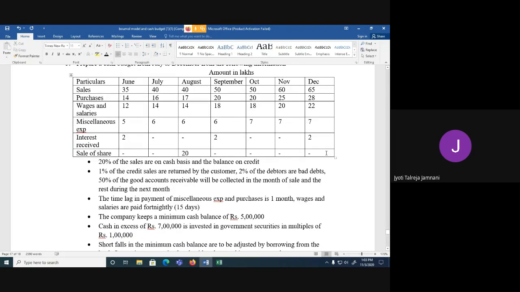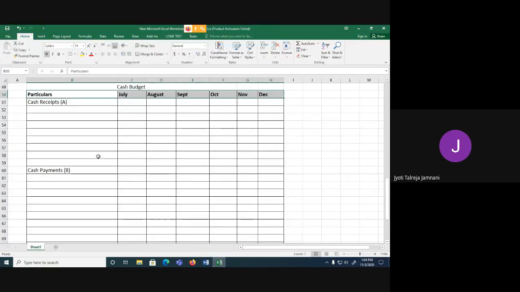They've given you sales, purchases, wages and salaries, expenses, interest and sale of shares. So 20% of the sales are on cash basis and the balance on credit. So whatever sales we have, 20% of that is on cash. Cash sales means as soon as you sell, immediately you will receive money. So the very first receipt is from cash sales. So write here cash sales and into bracket 20% of sales.